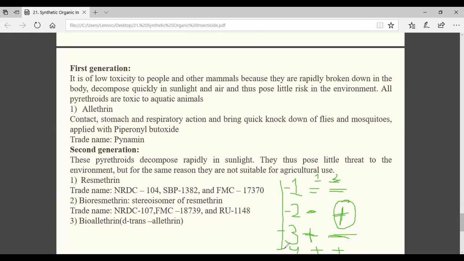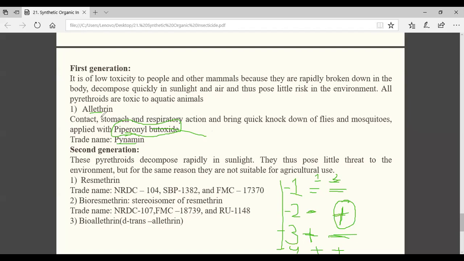Yes, sir. So now you only have to remember the examples, like your allethrin. Don't remember this story. Okay. Trade names you have to remember. You see, piperonyl butoxide has been written. What is that? I have already covered it. Synergist. Very good. What is a synergist? What is synergist and what is potentiation?